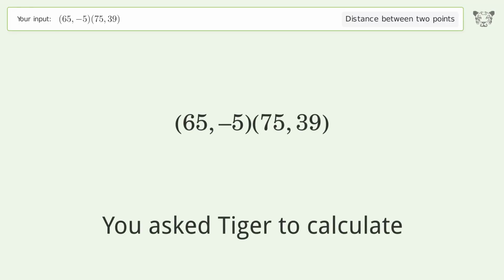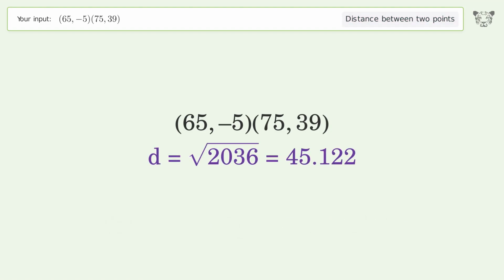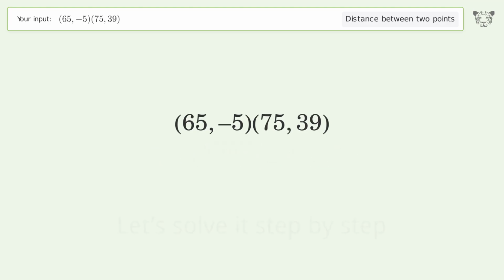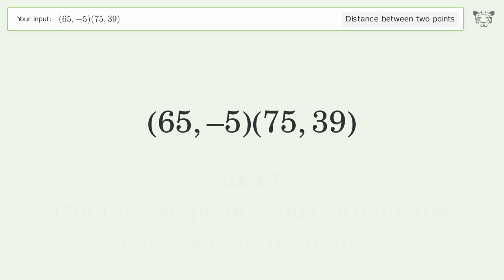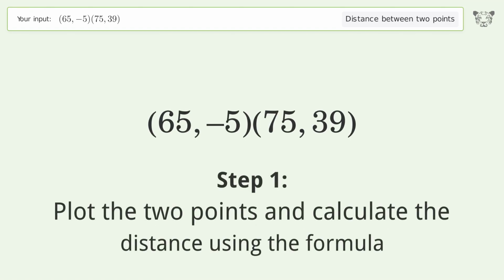You ask Tiger to calculate. This deals with the distance between 2 points. The distance between the 2 points is the square root of 2036, or 45.122. Let's solve it step by step. Plot the 2 points and calculate the distance using the formula.